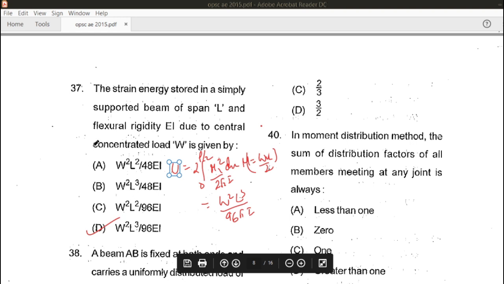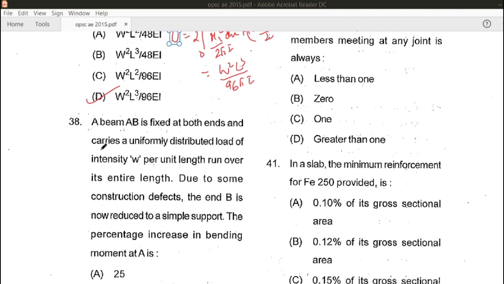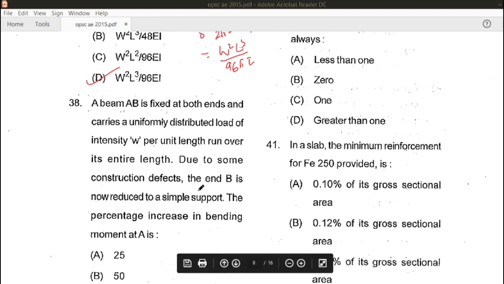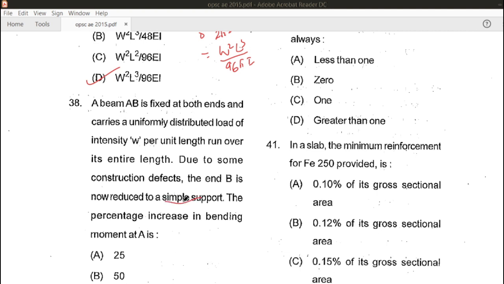And now the next question, let's see the next question. A beam AB is fixed at both the ends and carries a UDL of intensity W over the entire length. Due to some construction defects, the end B of the beam is now reduced to simple support. Now it is not reduced to simple support.